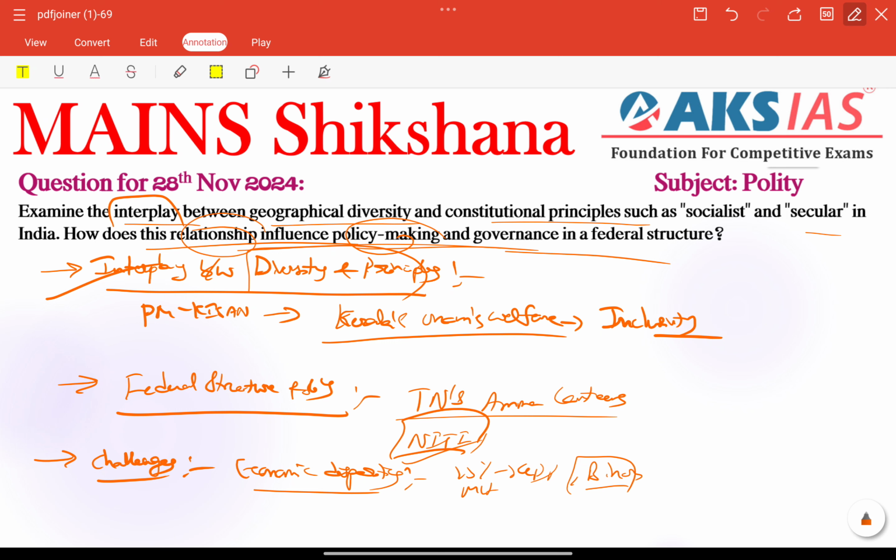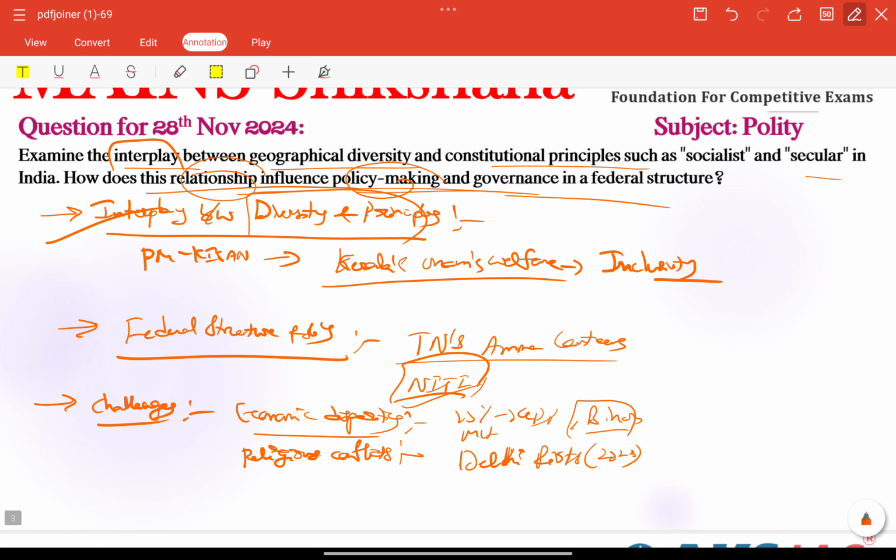Other than that, we have religious conflicts also. Here we can talk about the Delhi riots, which happened in 2020, reflecting challenges in maintaining secular governance also. These types of issues need to be included here.